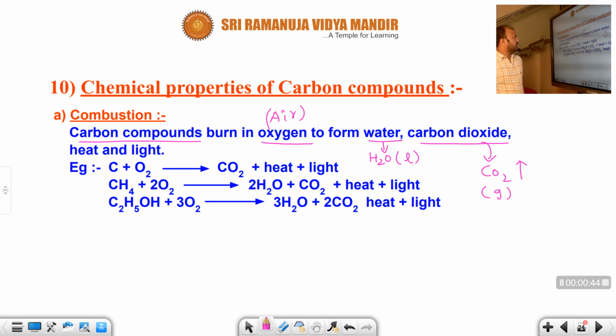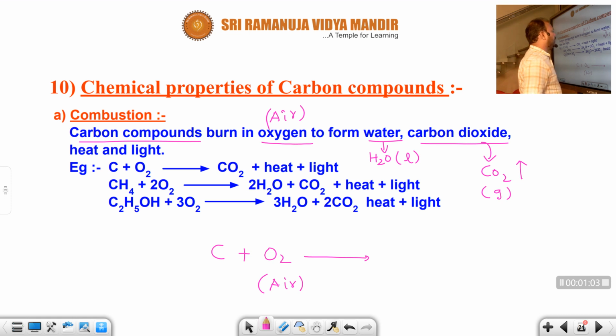So when carbon burns in the air, carbon means C, like coke, charcoal, like that, it burns with air. Air contains mainly oxygen. Oxygen is the supporter of combustion. To form what? What will be formed here? Carbon dioxide.